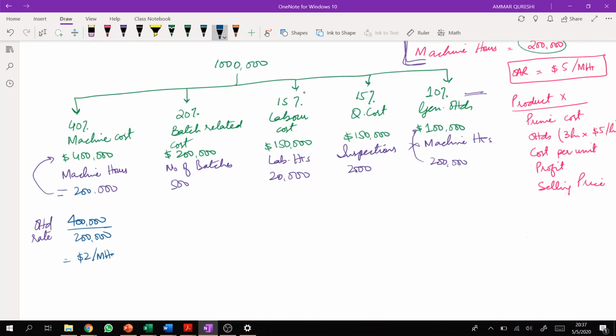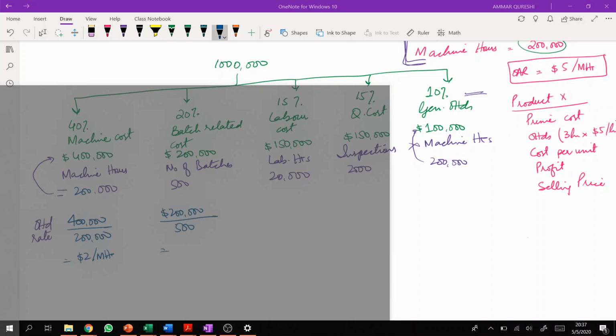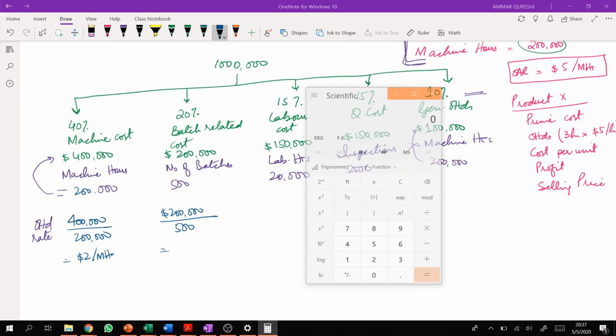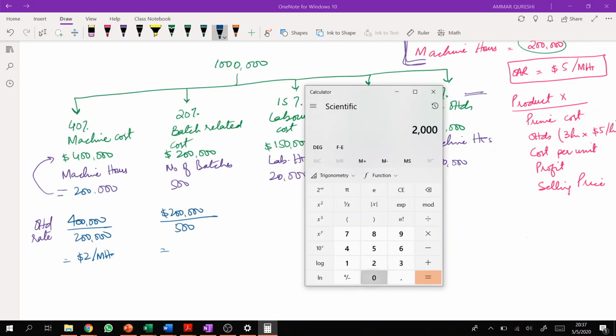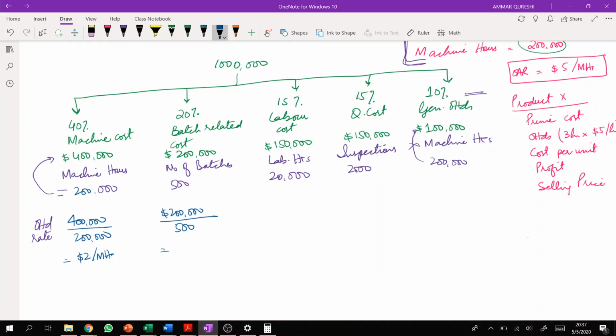So this will be around $2 per machine hour, right? Similarly, batch related cost is around 200,000, and this can be distributed on the basis of 500 batches. So 200,000 divided by 500 equals 400 per batch, right? And labor related cost is 150,000, and it can be distributed on the basis of 20,000 labor hours.